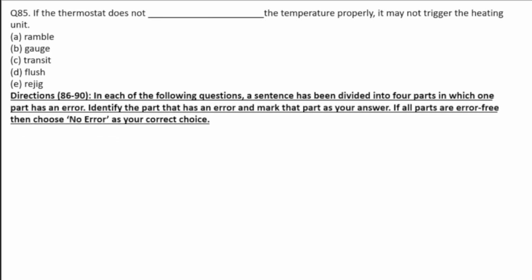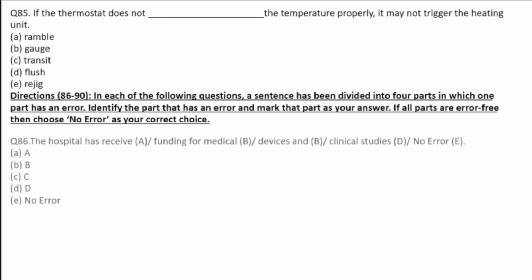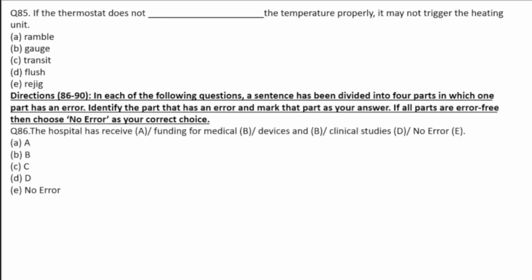Next, 86 to 90. In each of the following questions, a sentence has been divided into 4 parts. Which one part has an error? Identify the part that has an error and mark that part as your answer. So they are going to give a sentence and they have divided it into a number of fragments. Find the correct fragment which has an error in it.